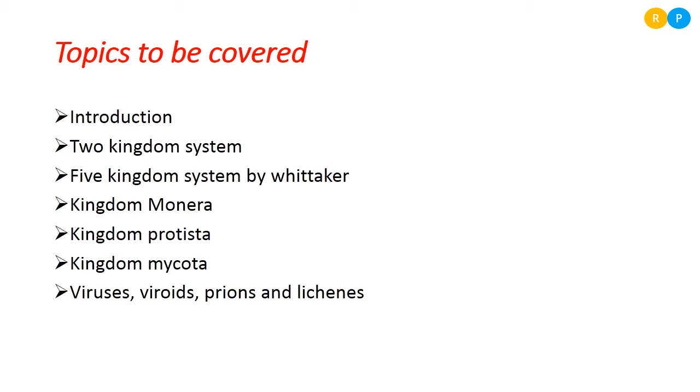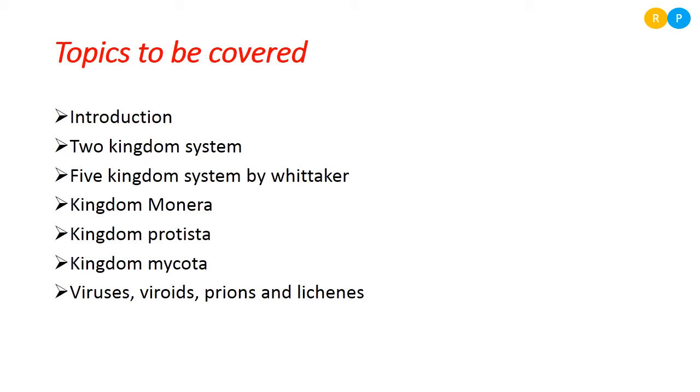Then we are also focusing on the second kingdom, that is the kingdom Protista. Here we will be studying the characteristic features and examples of the Protista, that means how organisms are grouped under the Protista. Every piece of information regarding this kingdom we are studying here.